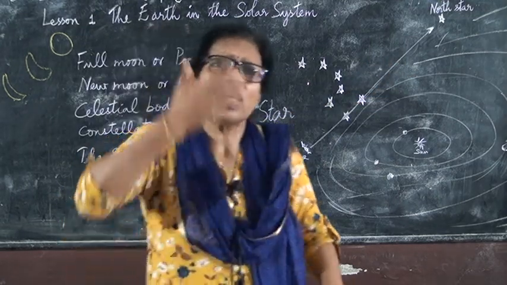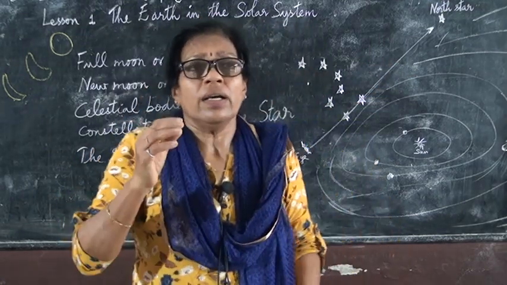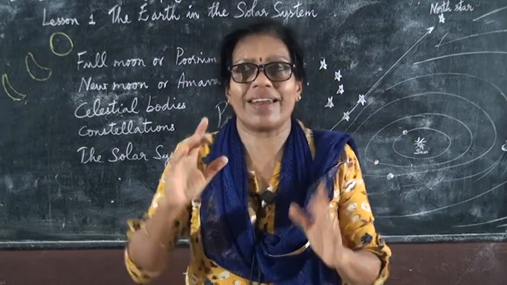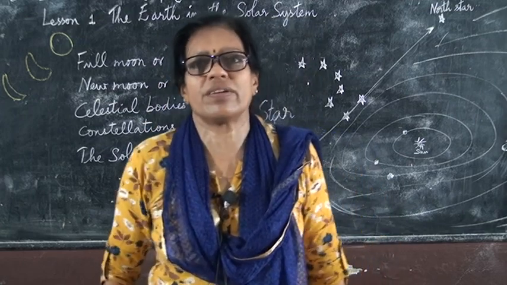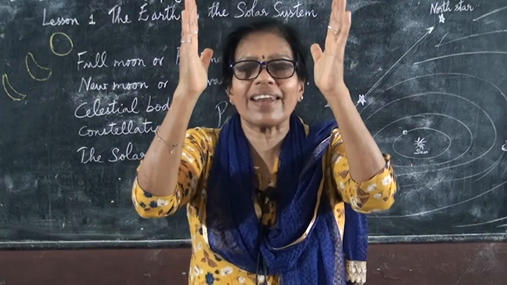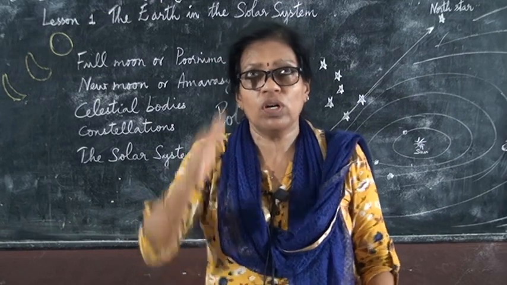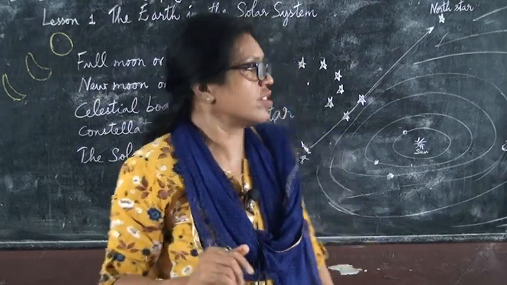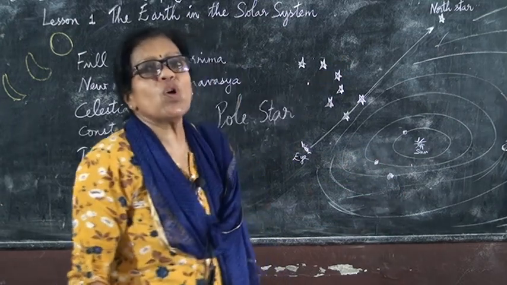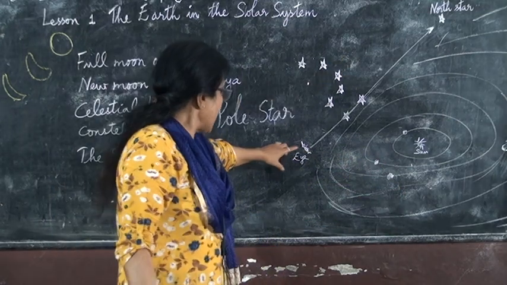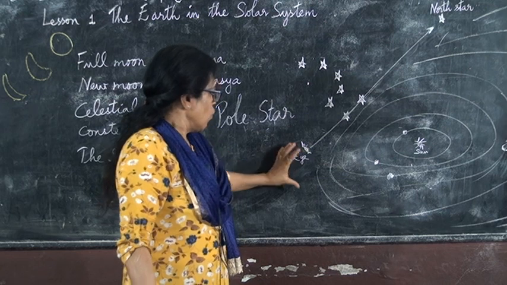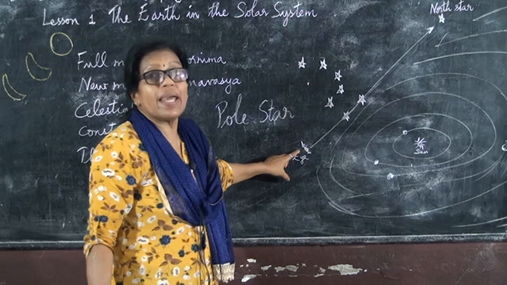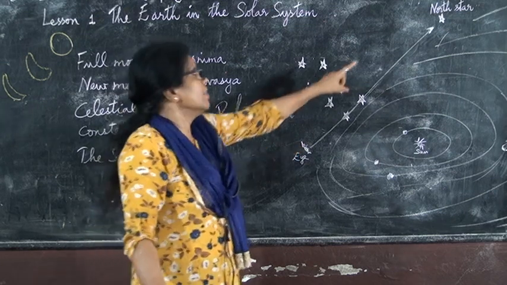Earlier people, by looking at the pole star, were able to understand the north direction. If you know the north direction, you will know the rest of the directions. So north, bottom is south, then east and west. Now how did they notice this North Star? Here I have drawn this eye. One human being is observing the North Star.